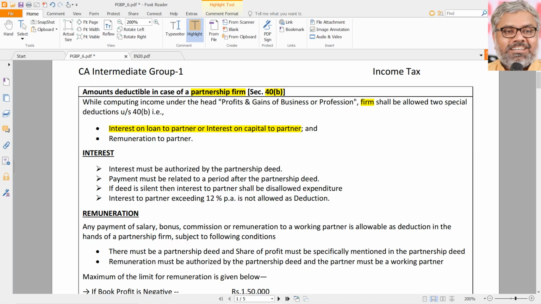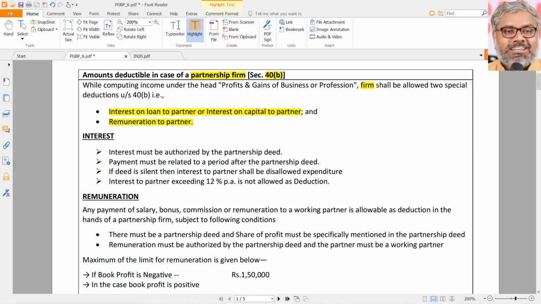In the same way, remuneration to the partner also can be allowed as deduction, of course, subject to conditions. If there are no conditions, 40B is not required. 40B is there for that only. Interest also, remuneration also, not allowed just like that. It is allowed subject to certain conditions. What are those conditions? Let us look at them one by one. First point is interest.